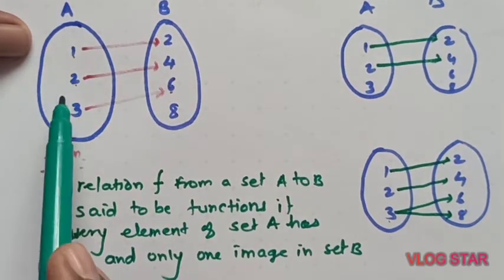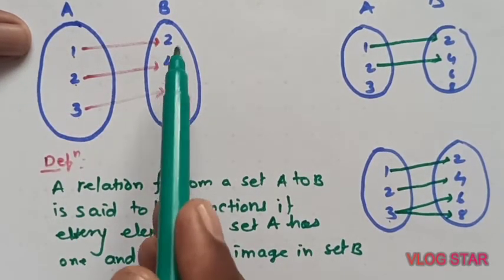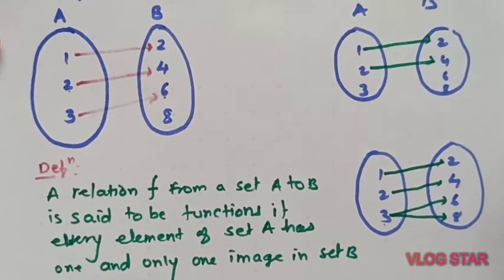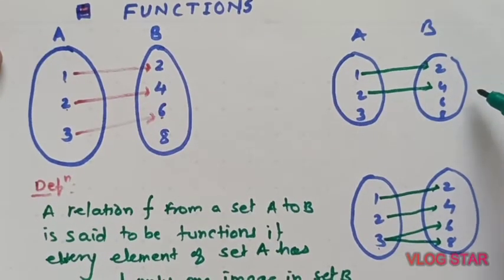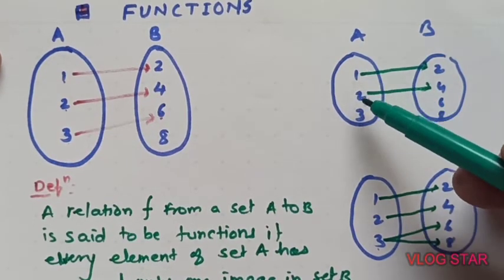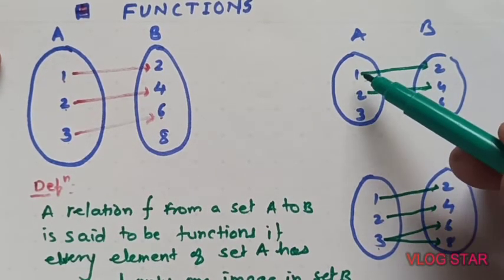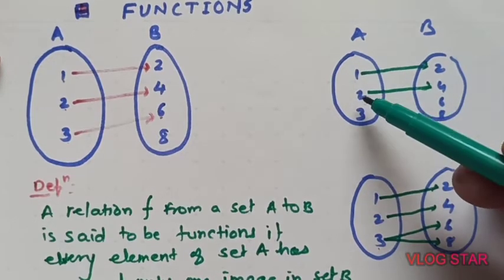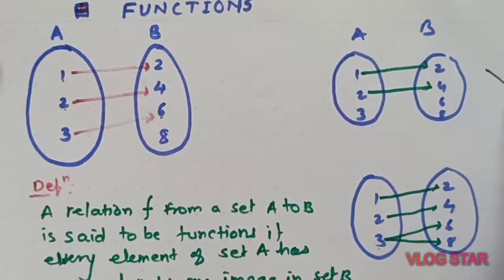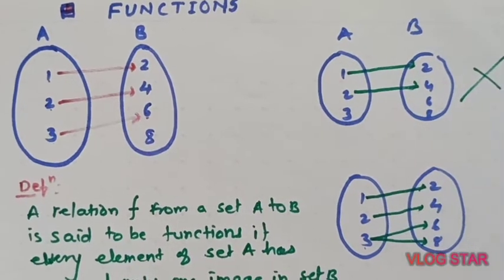So each element has an image, and the image is 1. By that criteria, can we say this is an example of a function? Does every element have an image? 1 has an image, 2 has an image, but 3 does not have any image. So this is not a function.